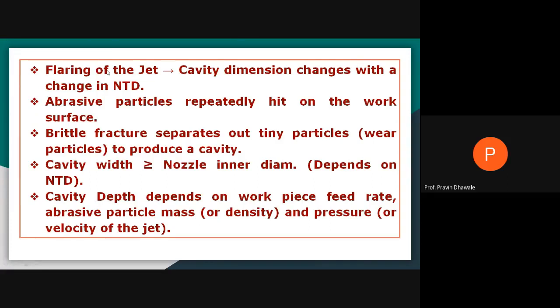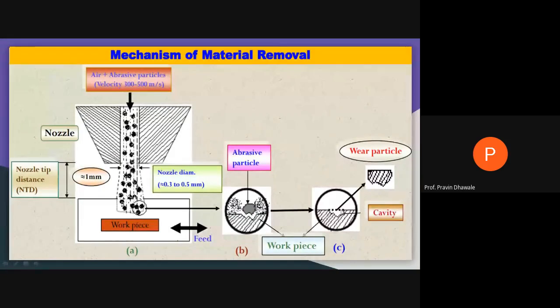By using this high velocity jet of water, it will have an effect on cavity dimension. It will change with a change in nozzle tip distance. Means if you are changing the nozzle tip distance, the dimension of this cavity will change.